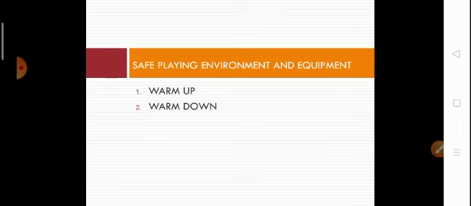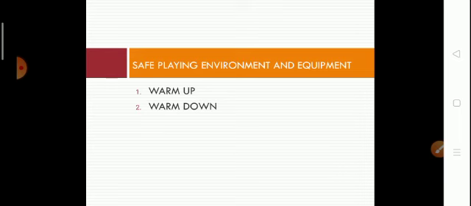Students, when you are playing, the first thing is your fitness. If you are fit, then only you can perform any kind of sports. This is your personal thing. Now, excluding those things, your environment, that is your indoor and your outdoor, how safe they are for you, you have to monitor that.